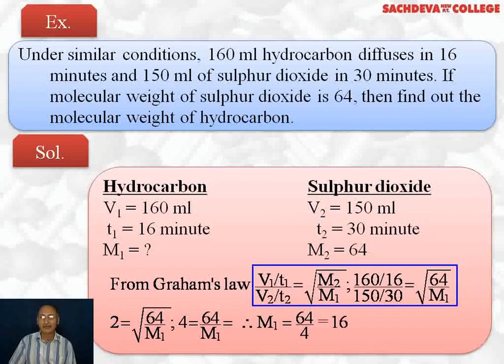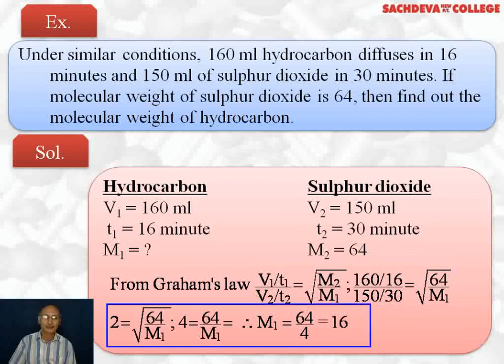V1 over T1 divided by V2 over T2 is equal to square root of M2 over M1. 160 over 16 divided by 150 over 30 is equal to square root of 64 divided by M1. So it comes out to be 2 is equal to square root of 64 over M1. We take squares on both sides, so we get 4 is equal to 64 over M1. M1 comes out to be 64 by 4, that is 16. So the hydrocarbon molecular weight is 16 grams per mole.